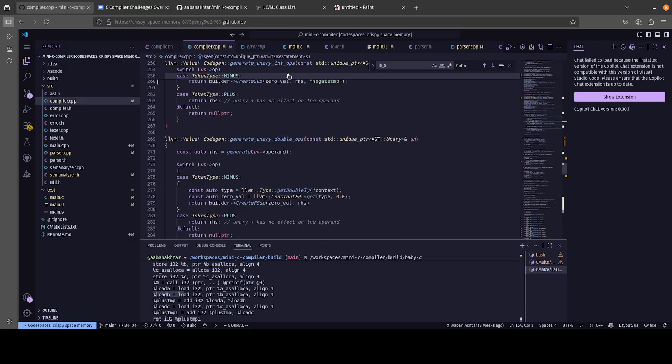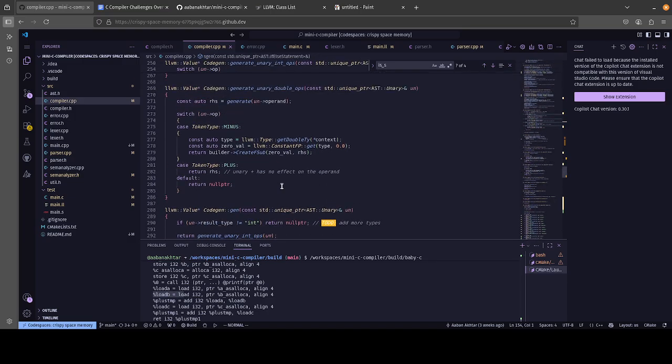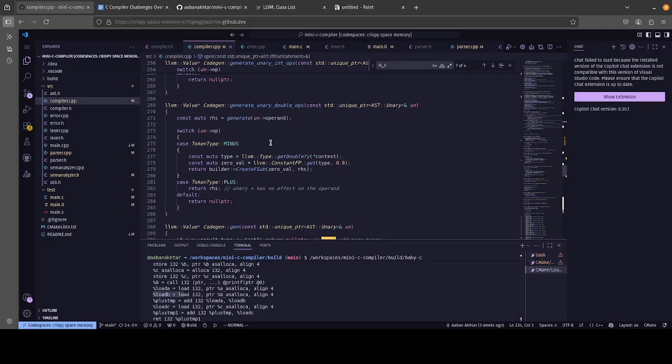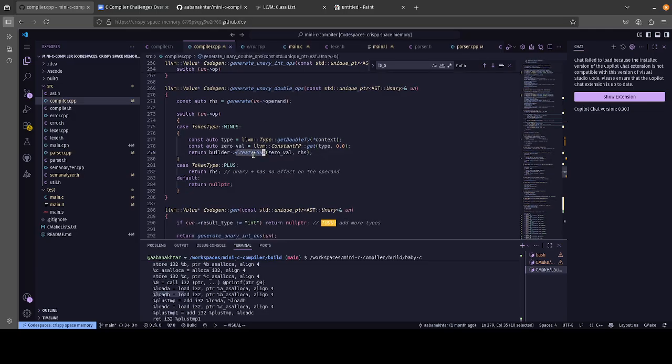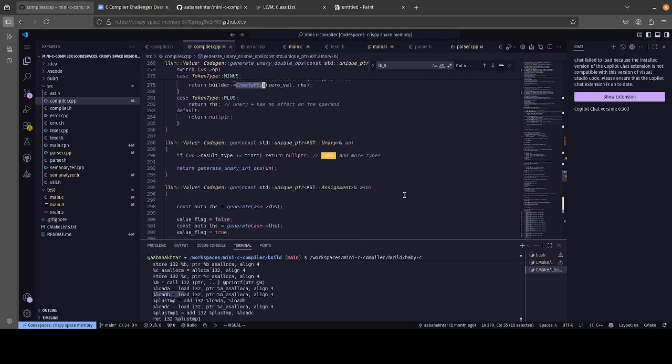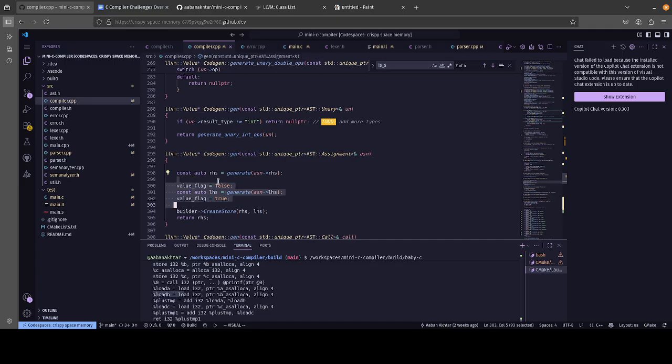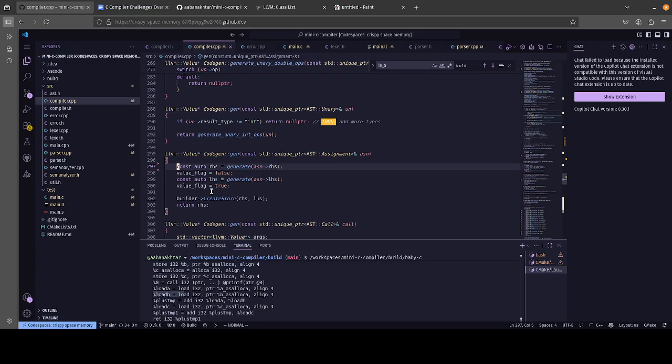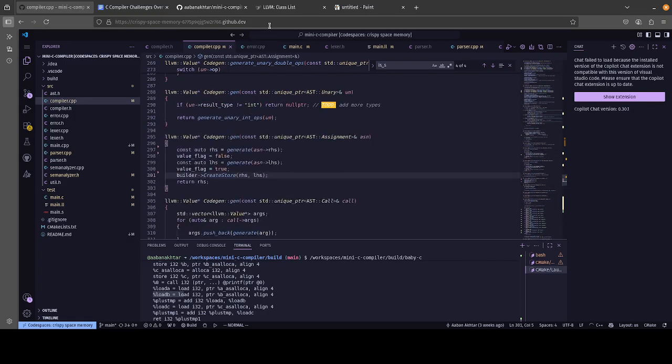Another weird thing about LLVM's method for generating stuff is that the naming conventions are kind of unusual. For example, create FSub means create floating sub. To an average programmer, this makes absolutely no sense, and that was one of the challenges that came along with making this program.